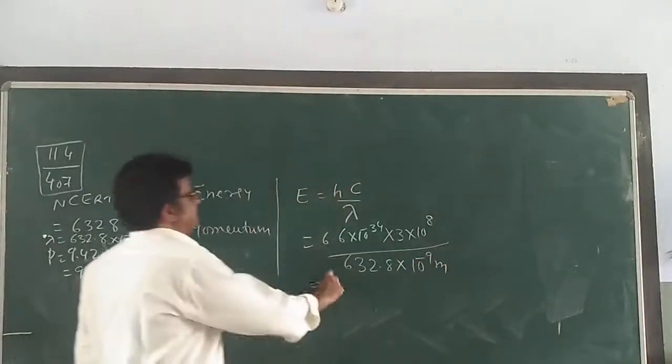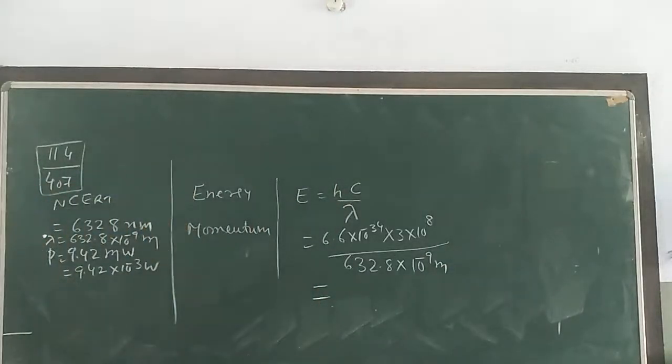Then solve this. This is the formula of our energy, hc by lambda. Then we will use the formula of momentum, that is h by lambda.